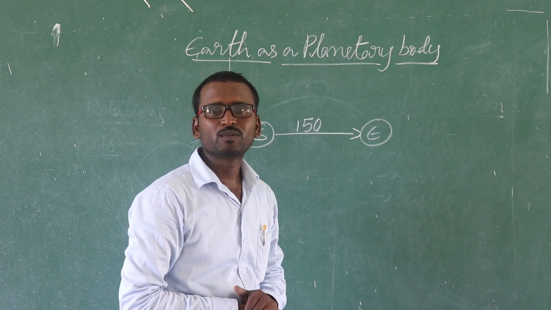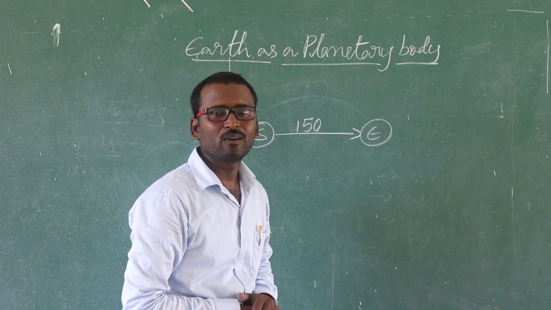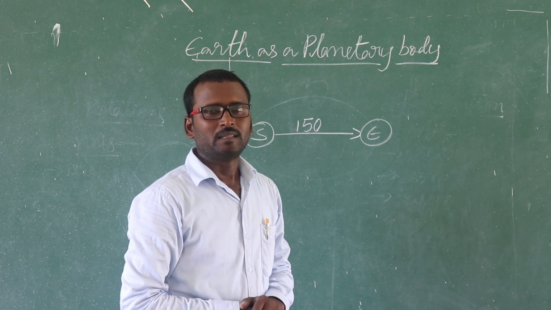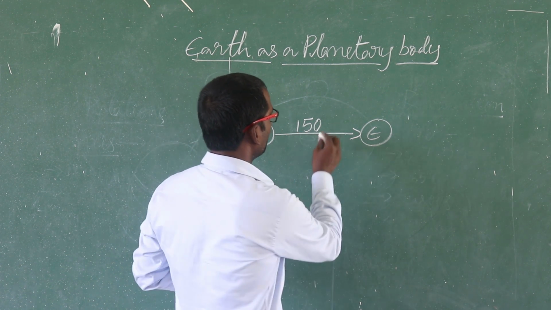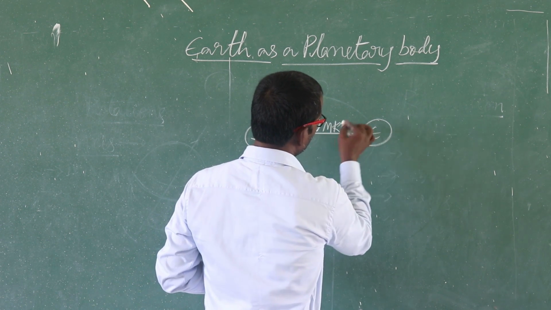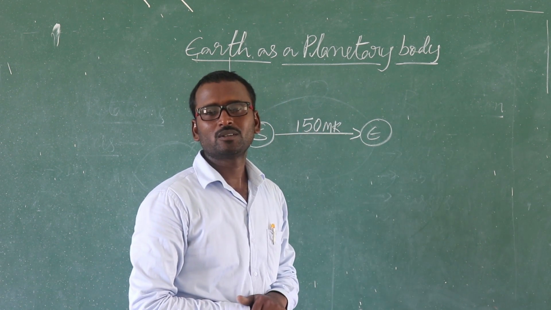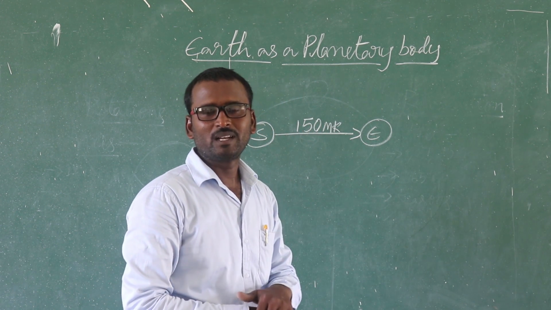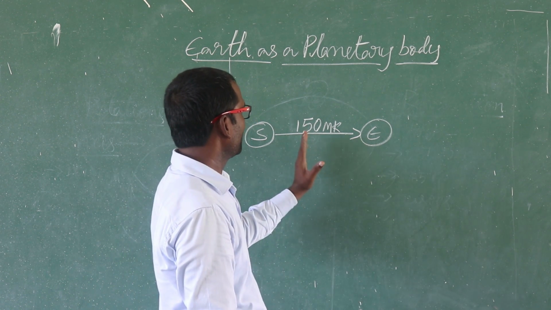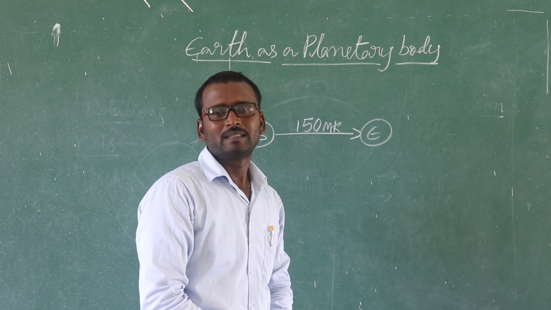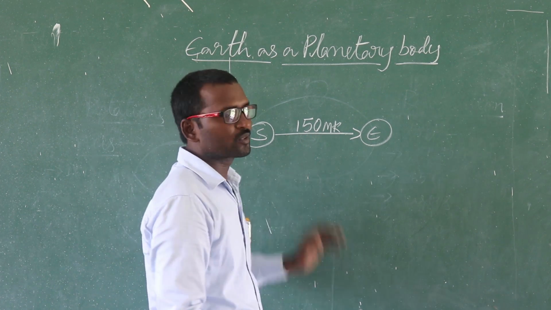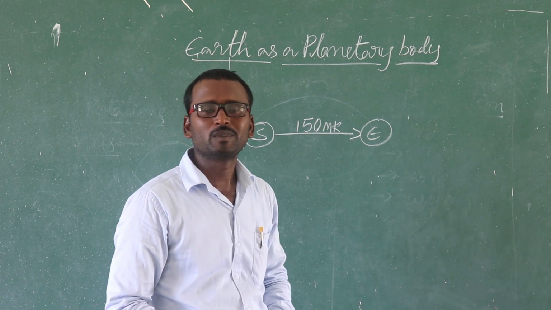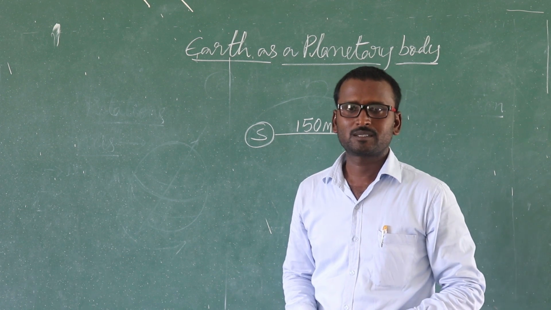How much? 150 million kilometers. 1 million equals 10 lakhs. Here, nearly 150 million means the average distance between the sun and the earth is nearly 15 crore kilometers.